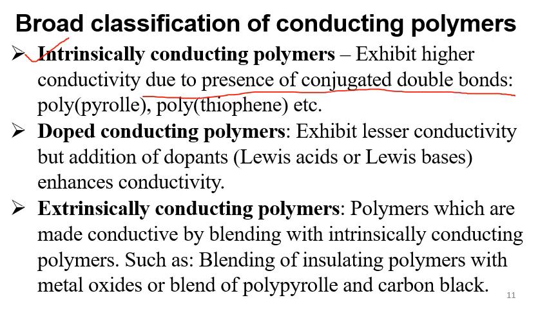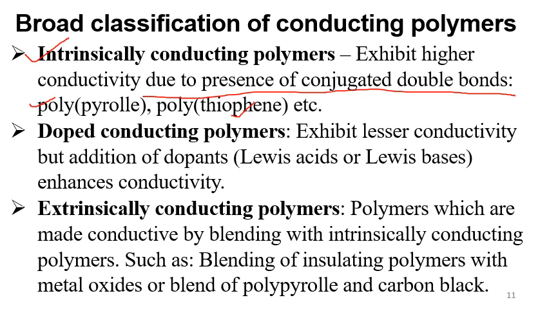There is one single bond, one double bond, followed by single bond, double bond, single bond, double bond. That is primarily seen in conducting polymers such as polypyrrole and polythiophene. If you see the structure of polypyrrole, we have one nitrogen inside the ring. In the case of polythiophene, we have a sulfur instead of a nitrogen. Then it is called polythiophene.